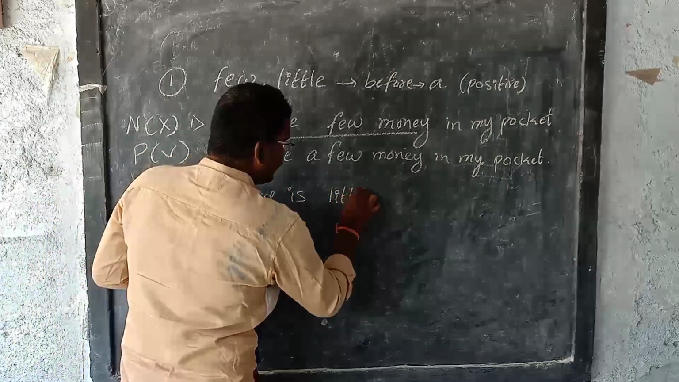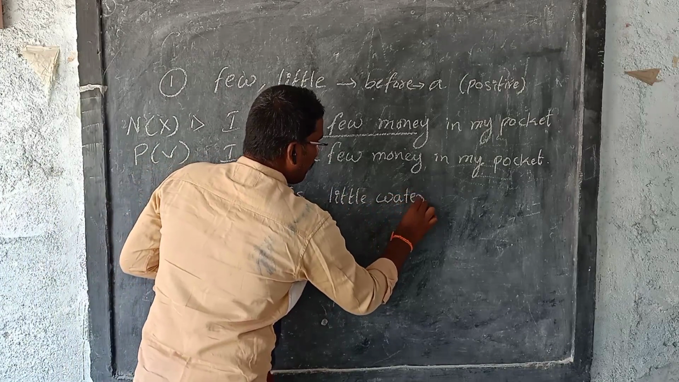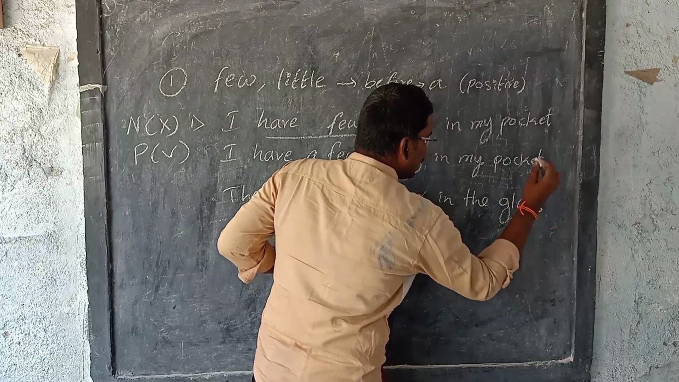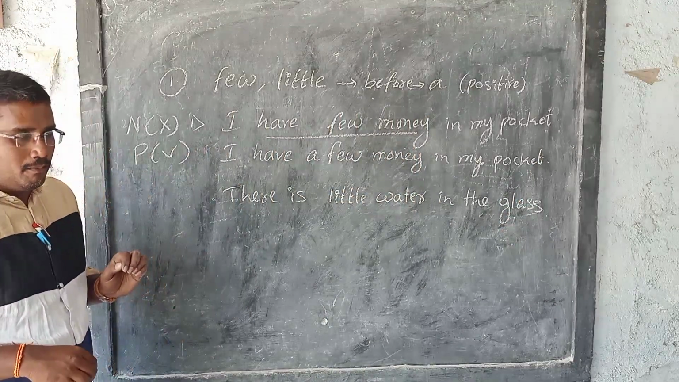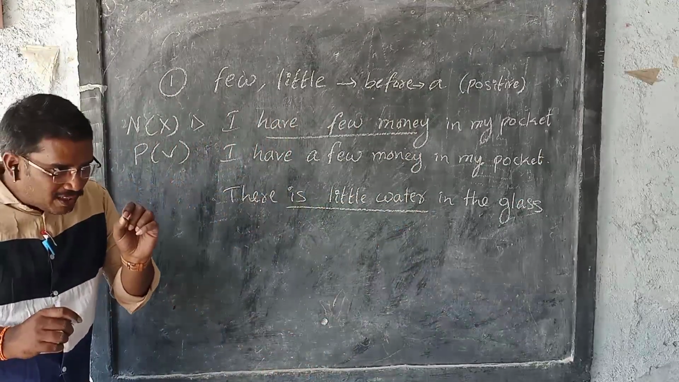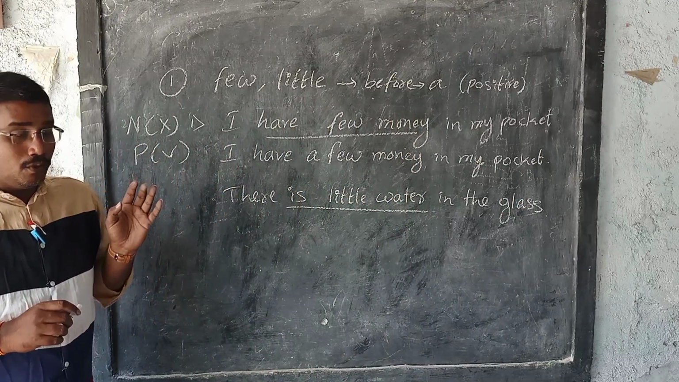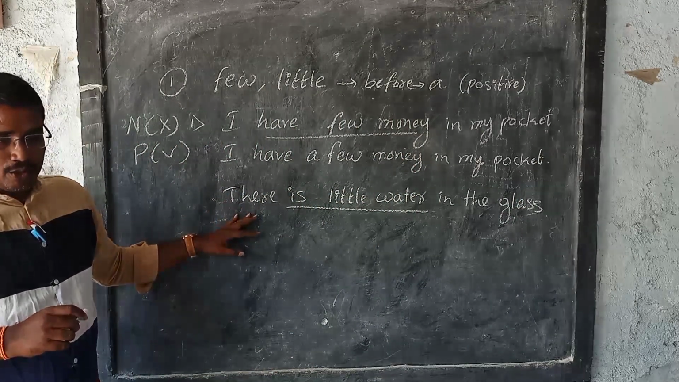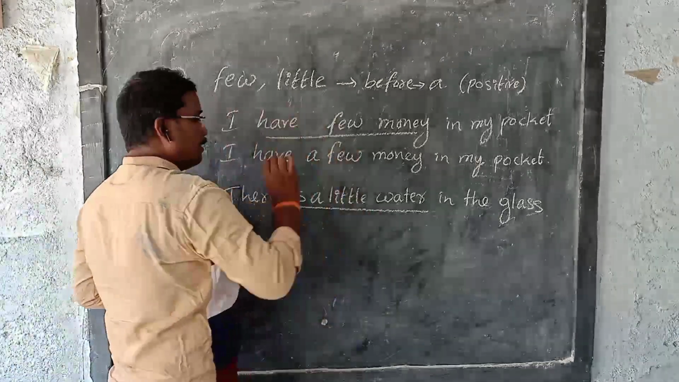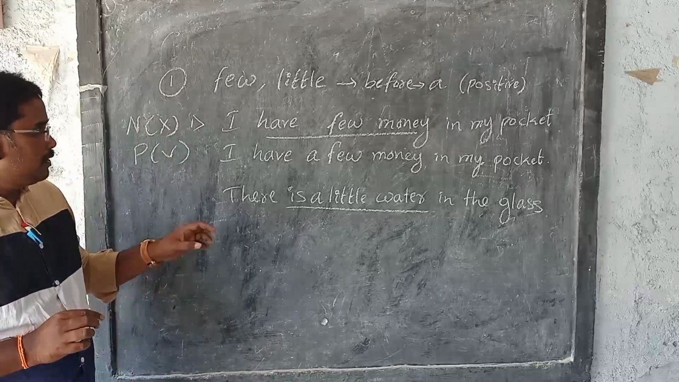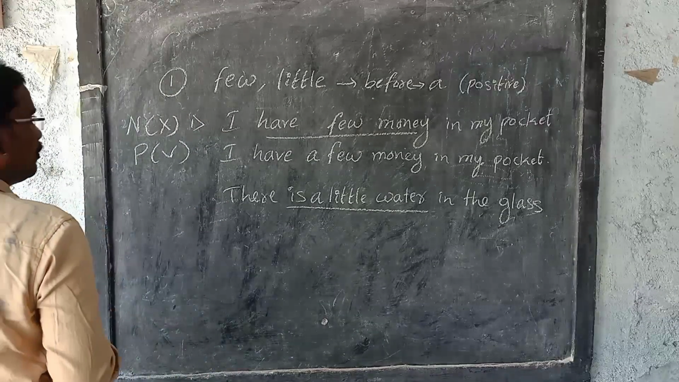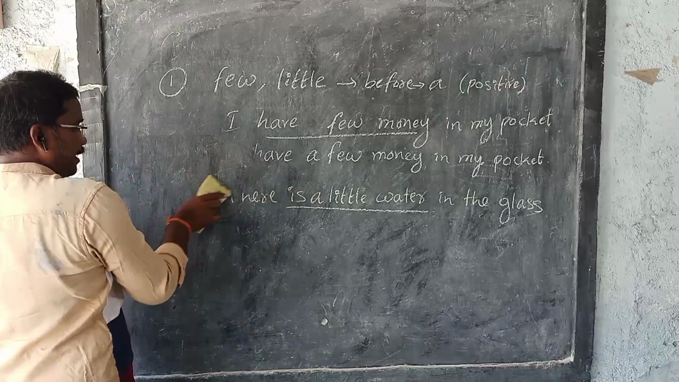Same like that: there is little water in the glass. What is the meaning of it? Nothing is there in the glass; little water is also not there. So does this come in a negative way or a positive way? Negative, meaning nothing. If you want to make it positive, what do we have to use here? A. So this is one important point: before few and little we have to use the article a.